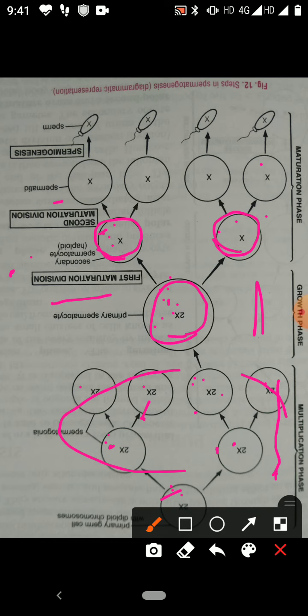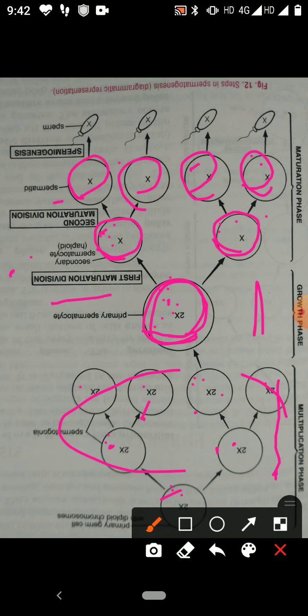Now secondary spermatocytes further divide by second maturation division. So from each two cells, in this way from primary spermatocyte, 4 spermatids are produced. These are the spermatids. So this is in the maturation phase.